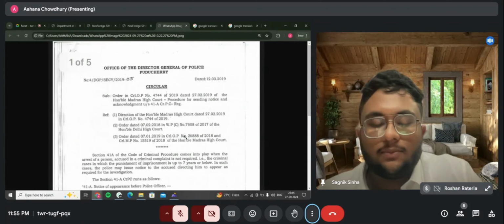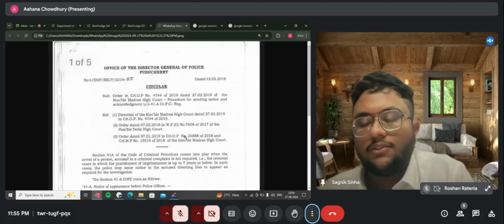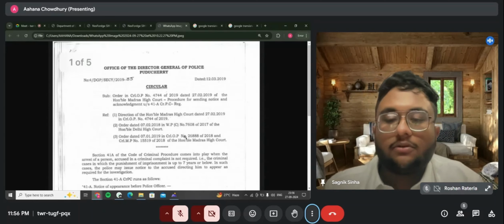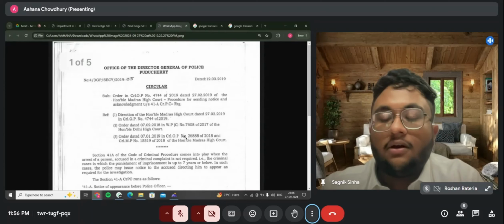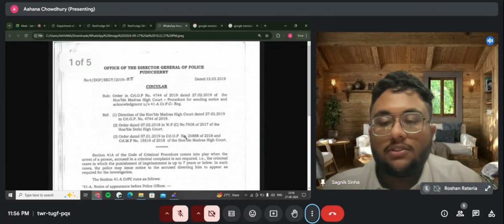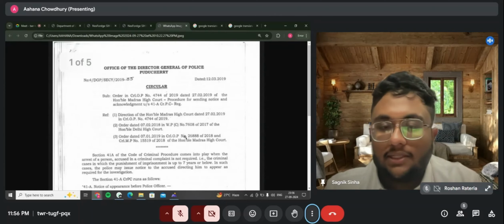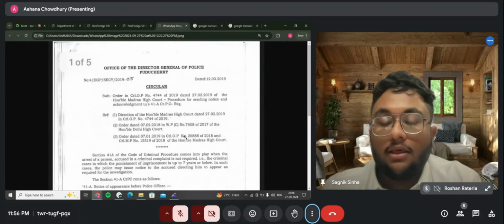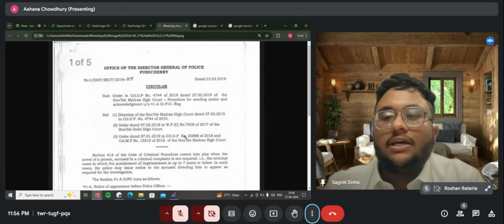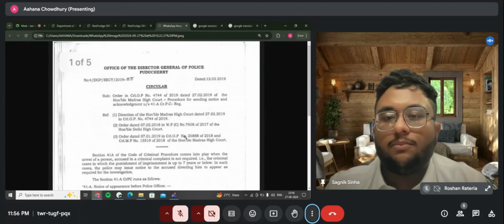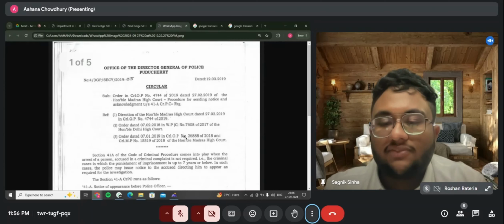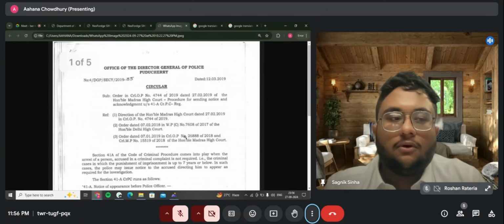What happens is when a person receives this 41A notice, people are not sure. They start panicking. They have received a legal notice from their local police station or some other place. What should they do? They start to panic, whereas this is a very simple notice that just asks you to appear in front of the police. This is not a notice for arrest. This is not a warrant. This is not a lookout. So what should a person do? It's not always available.